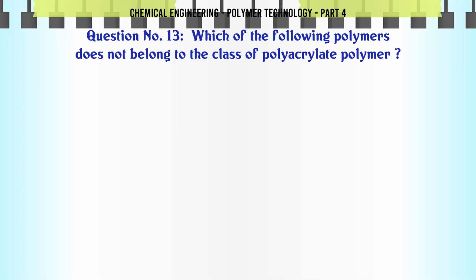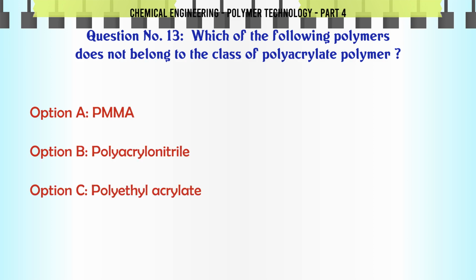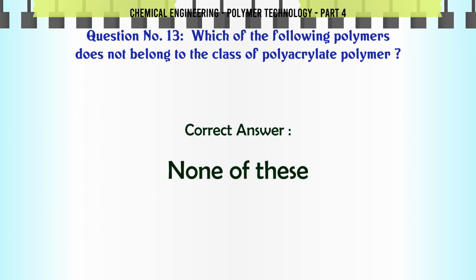Which of the following polymers does not belong to the class of polyacrylate polymers? A. PMMA, B. Polyacrylonitrile, C. Polyethyl acrylate, D. None of these. The correct answer is none of these.